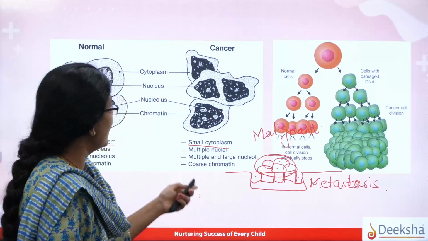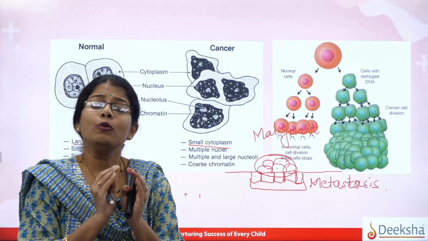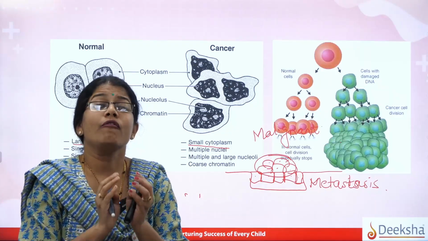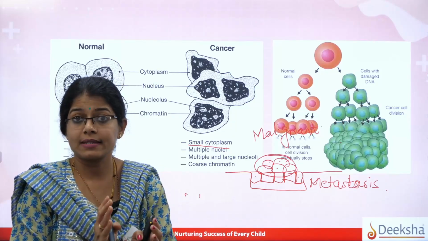That is how we can understand the main difference: the cancerous cell does not have the property of controlled cell division, which is lacking in the case of the cancerous cell, right?